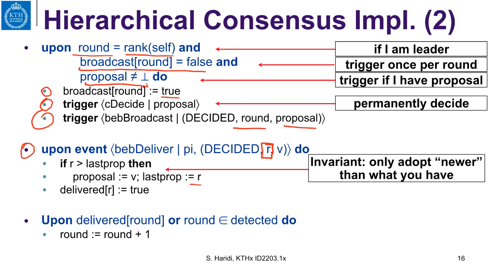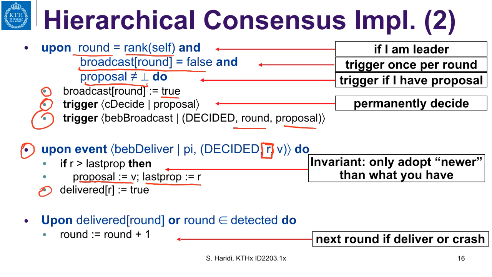The last proposal will be R, and the proposal value will be the value you got in the delivery of that message. And then you say that you have delivered. And if I have already delivered a message for that round, or I detected that the process of that round has crashed, I move to the next round.